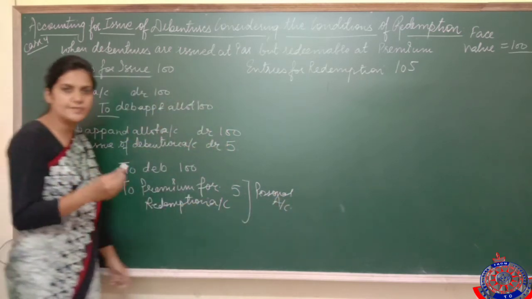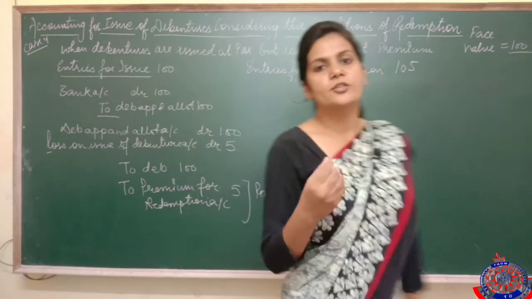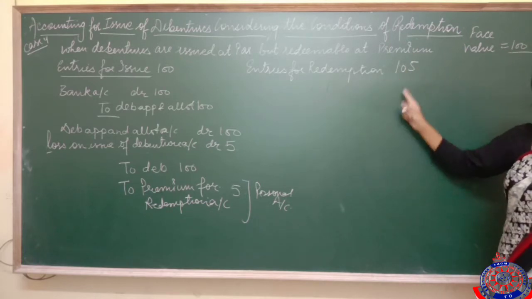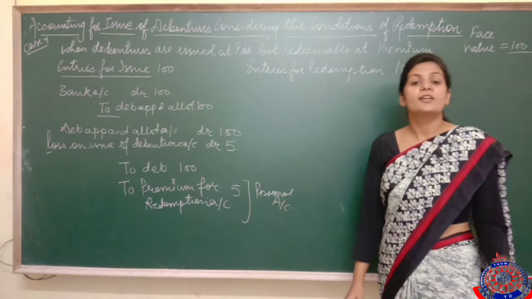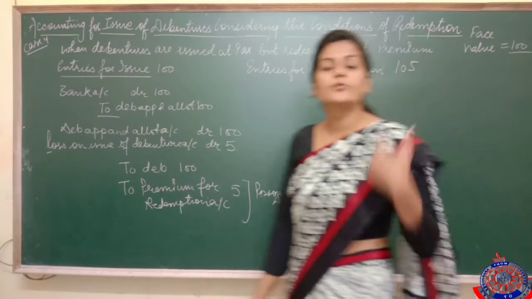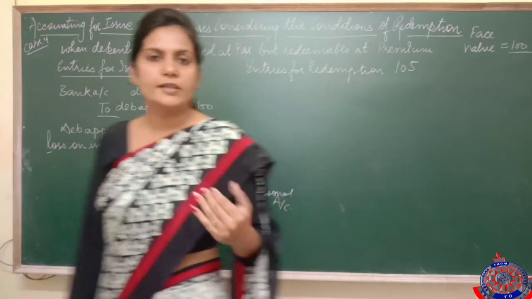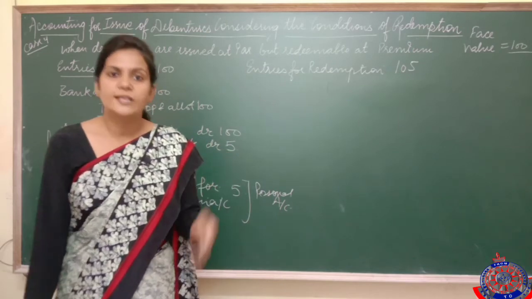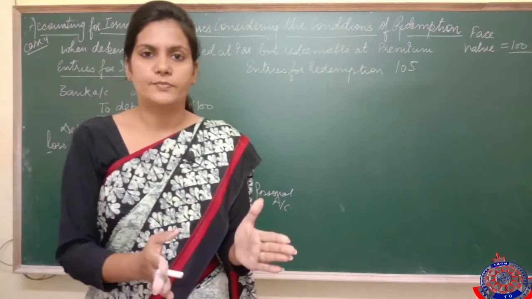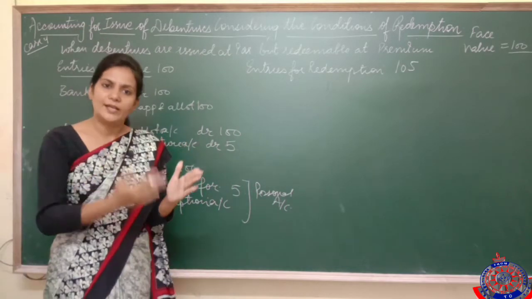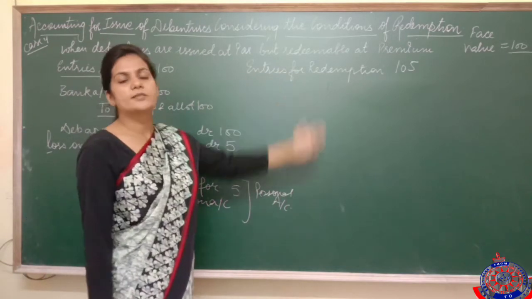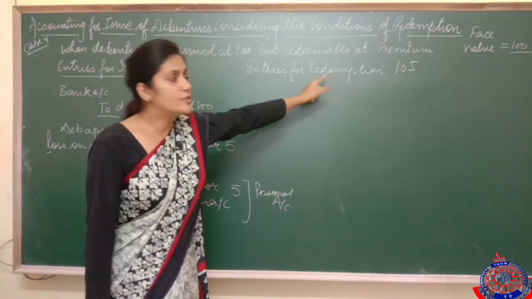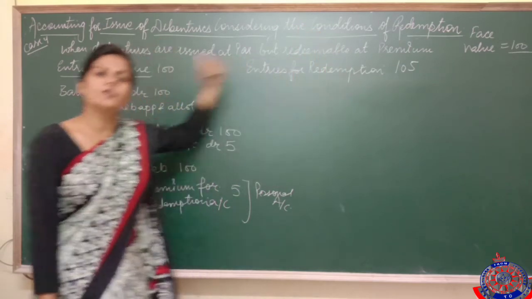I repeat what I said once. See, loss on issue of debenture we have to account. This loss, though we have to pay at the time of redemption, उसकी तैयारी हम present में करते हैं. If you remember the principle of conservatism, आपने अकाउंटिंग प्रिंसिपल स्टडी किए थे, what does that principle say? That we need to play safe. Play safe means that we need to account for all the losses. ठीक है, प्रेजेंट में आप सब लॉसेस के लिए पहले ही अरेंजमेंट कर लीजिए. So keeping in mind the principle of conservatism, what we did, we accounted for this rupee 5 which we have to pay in 2026, in 2020 only.